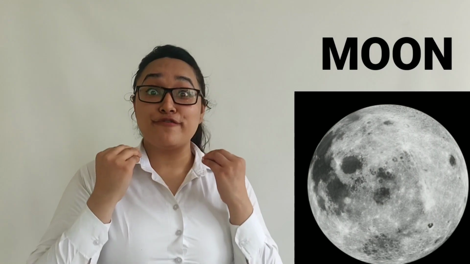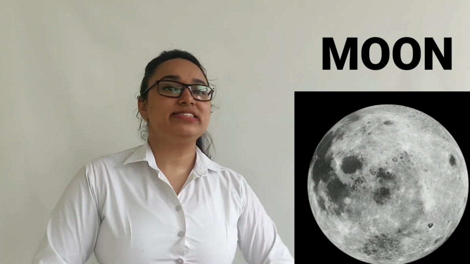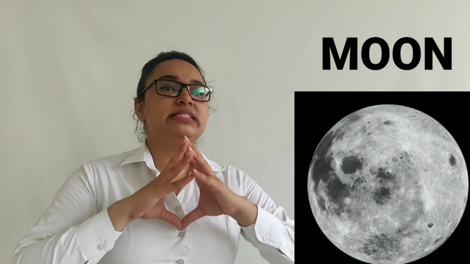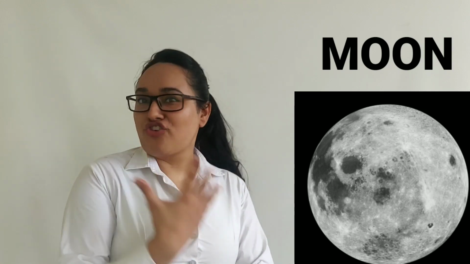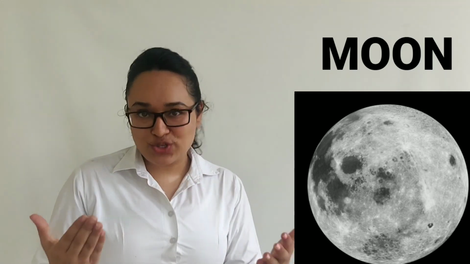Now we will be talking about the moon. Yes, it is about 4,500 million years old. It is grey and dusty because it has rocks on the surface. It is a natural satellite of the earth.